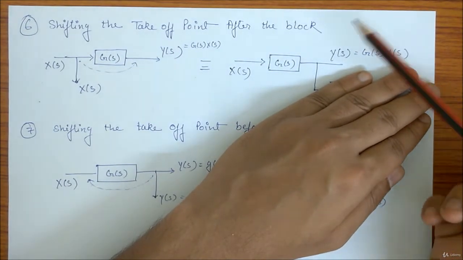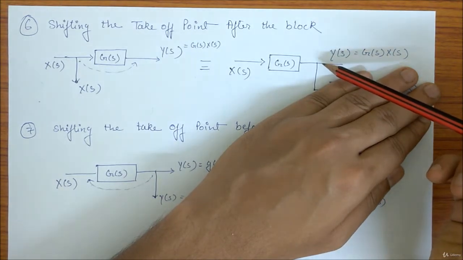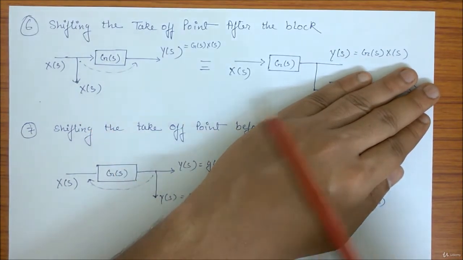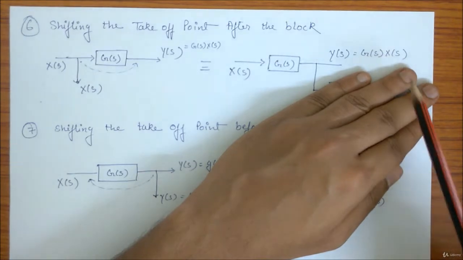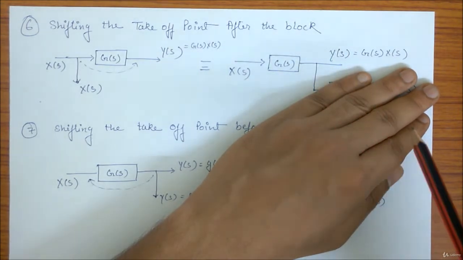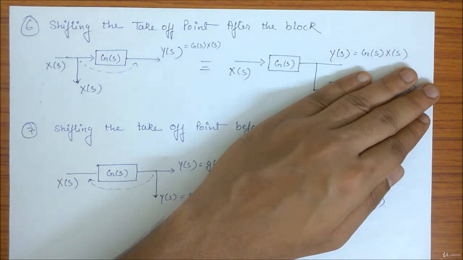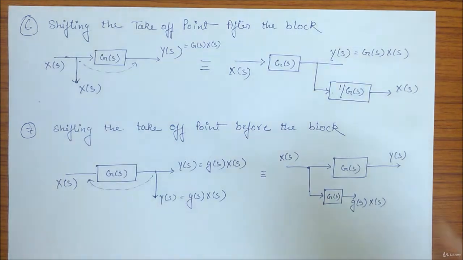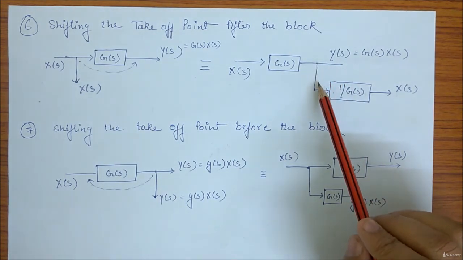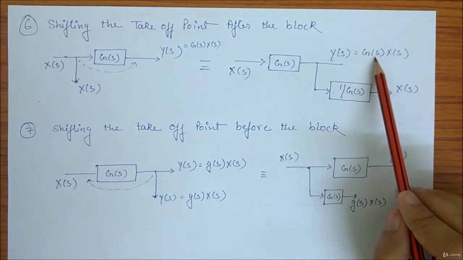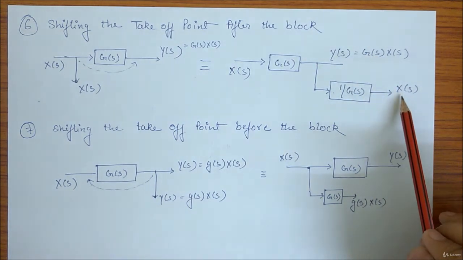Yeah, here you can see YS is coming out of this takeoff point. I want XS to come out. My YS is GS into XS. So I'll put a block with 1 by G value and let this takeoff point go through that block so that I'll get XS at the output. That's what I did. I know that from there YS is coming out and I need XS, so I put a block of 1 by GS to cancel this out so that ultimately I will get XS.